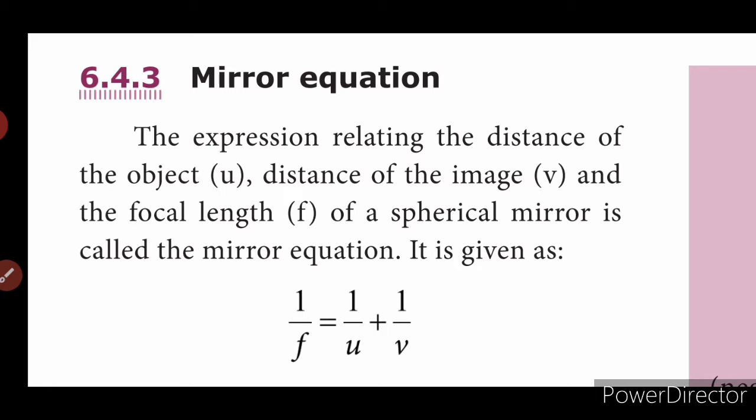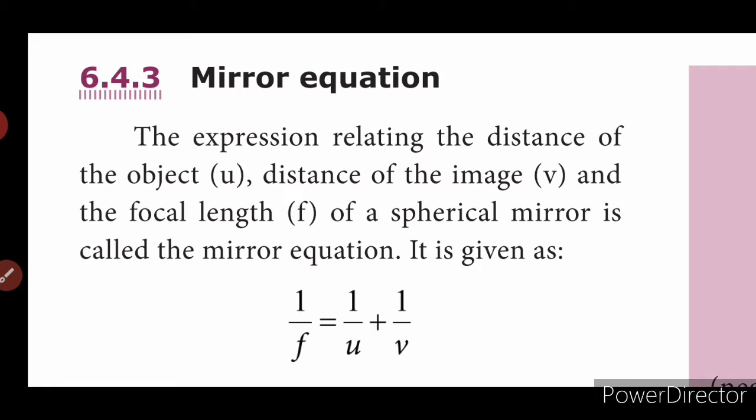The first rule: a ray passing through the center of curvature will get reflected back along the same path. The second rule: a ray parallel to the principal axis passes through, or appears to be coming from, the principal focus after reflection.